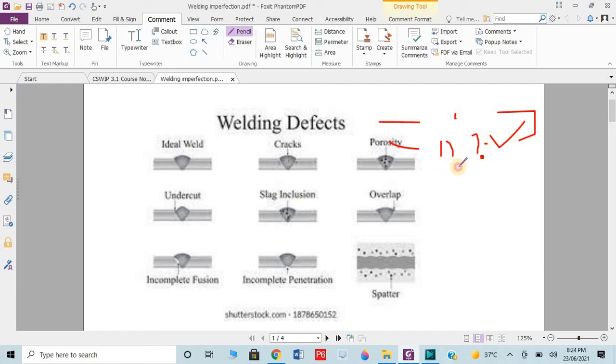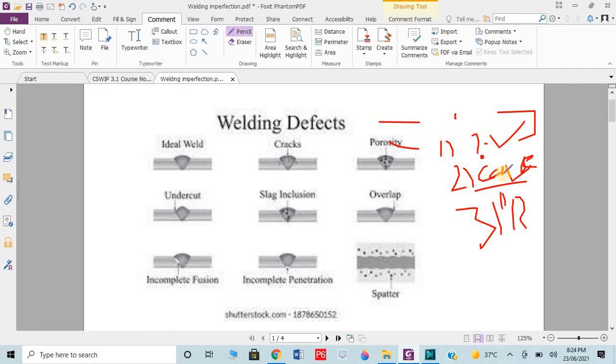Second, from which causes or source did this defect occur? So we will understand the causes, how many causes, and how we can prevent this. The third one is prevention.